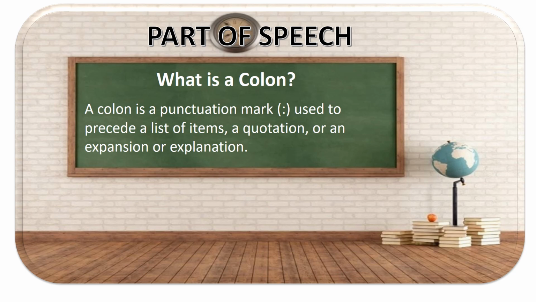So, what is a colon? A colon is basically a punctuation mark used to indicate or to precede a list of items. It indicates, it shows that a list is going to start thereafter. A quotation or an expansion or explanation. So basically, when you see a colon mark, it is going to tell you either that there is a list of items which is going to follow, or there is going to be a quotation, a saying by somebody, or an expansion or explanation, a detailed explanation. So before that detailed explanation, you put those two dots which indicate a colon sign.